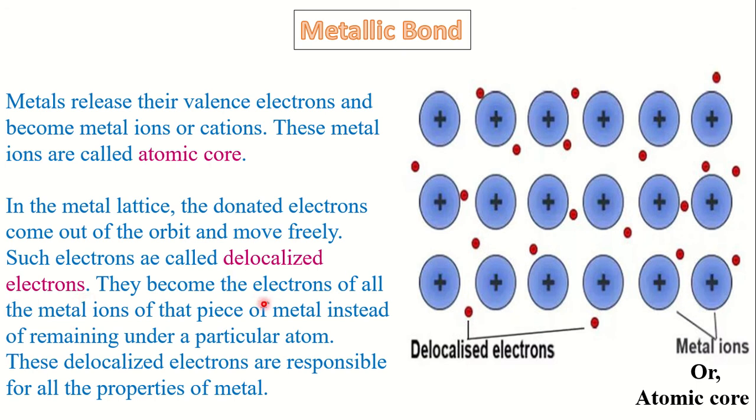They become the electrons of all the metal ions of that piece of metal instead of remaining under a particular atom. Now the electrons do not belong to a fixed atom. They are not remaining under a particular atom, they are moving in the full metal sheet. These delocalized electrons are responsible for all the properties of metal.